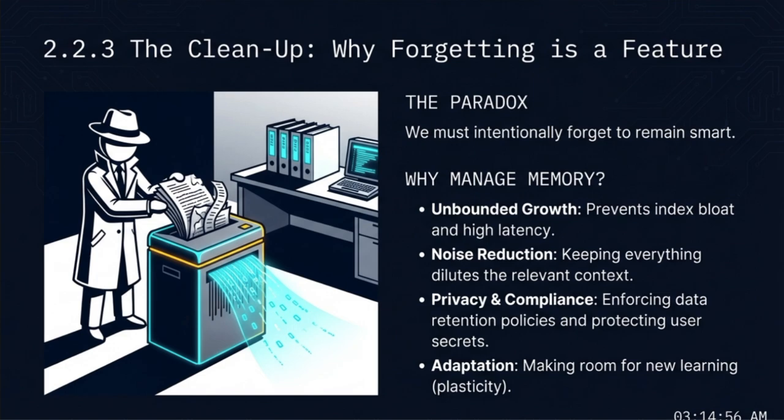Third is privacy and compliance. We must enforce data retention policies and protect user secrets by shredding sensitive information after it is no longer needed. Fourth is adaptation. Making room for new learning is essential for what we call plasticity in AI systems. Just as a human brain prunes old connections to learn new skills, an agentic system must discard the trivial to focus on the vital. Forgetting is not a failure of the system, it is a deliberate design choice that ensures the office stays functional and the agent stays sharp as its experience grows over time.